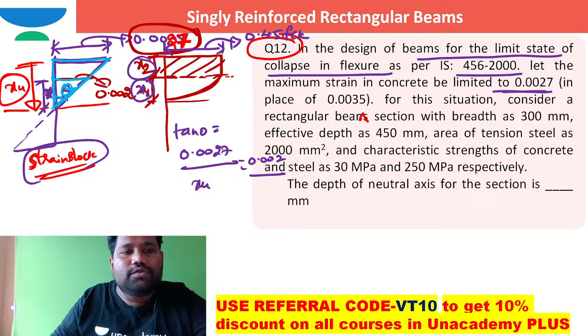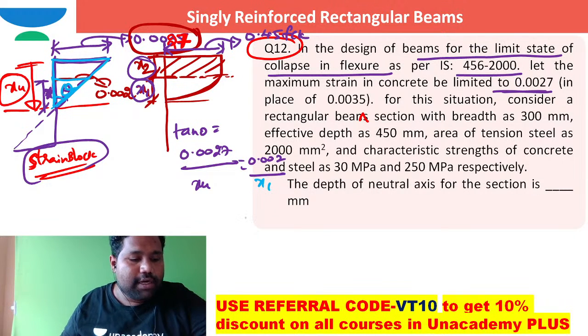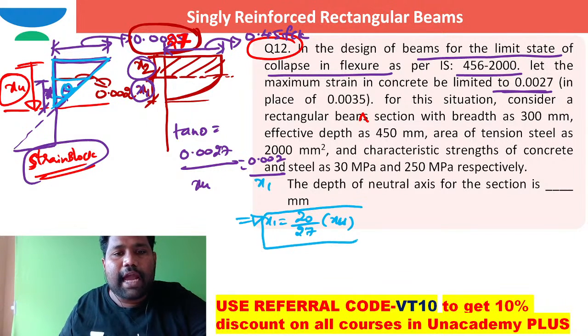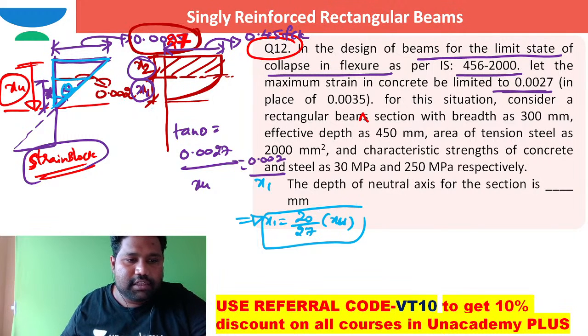In this one, I just used similar triangles property. What is the value of this x1, brother? X1 value is 20 by 27 times of x. So what is x1? X1 is the depth of this parabolic stress block. Depth of this parabolic stress block is x1. That's what you should understand.